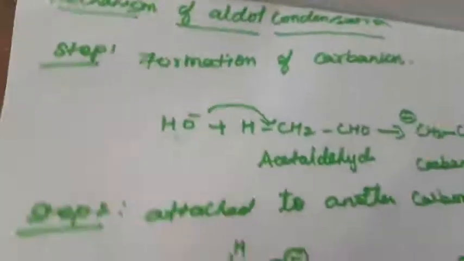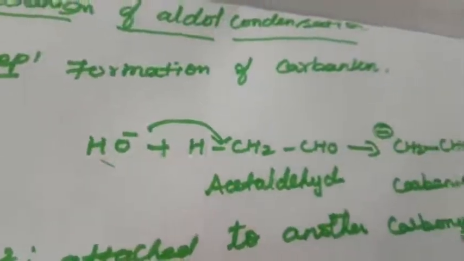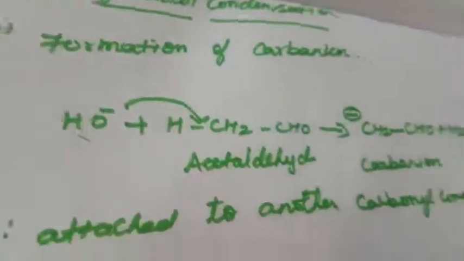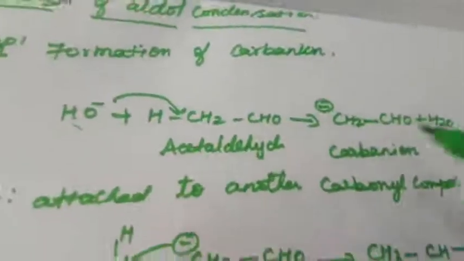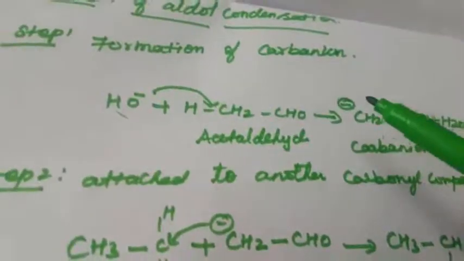Okay, so this is another compound, 3-hydroxybutanal. So what is the mechanism? Very important question. The first step is formation of a carbanion. In acetaldehyde, a proton is removed by the base, forming water, and this becomes a negative charge. So the first step is formation of carbanion. What is a carbanion? A carbon containing a negative charge is called a carbanion.